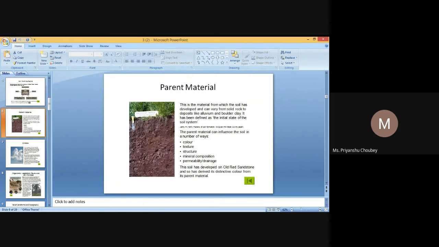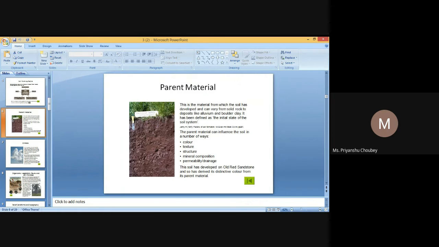Compound structure is of four types depending upon shape. Types of compound soil structure and their characteristics. Type one is blocky. In blocky structure, all three dimensions of the peds are of about the same size, providing the shape of a block having flat and rounded faces. These peds are further divided into angular blocky and subangular blocky.